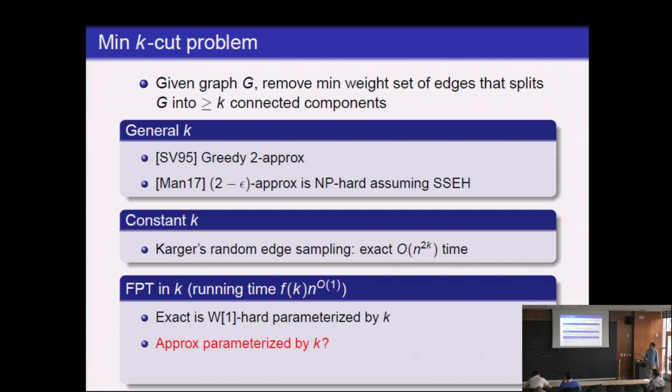So the second question we might ask is, what if you are allowed approximation? Can we run in FPT time and beat the 2-approximation lower bound for general k? In this talk, we answer this question affirmatively. We showed that we can beat it slightly in FPT time. And I guess the approximation improvement is small, but the point is that this is a proof of concept that if you run in FPT time, you can bypass lower bounds in the general case.